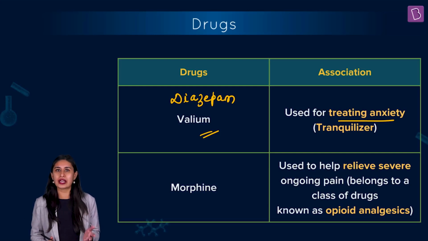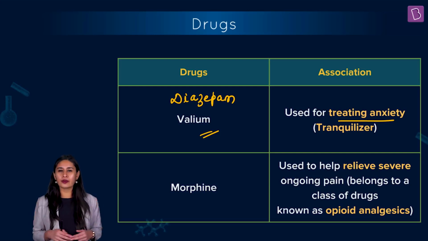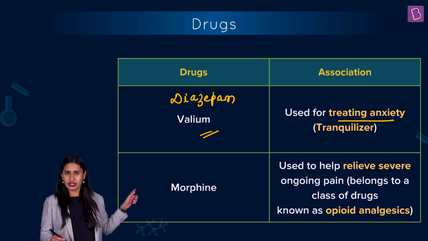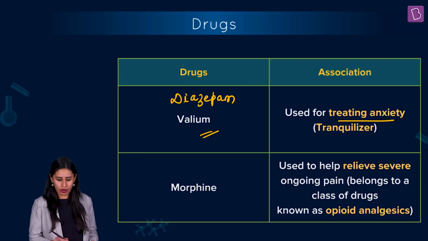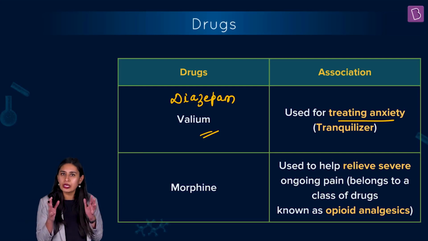And I'm sure you've seen people restlessly shaking their legs. Even this syndrome, called restless leg syndrome, can be treated with Valium. It is also used for people who suffer from seizures. So to them also Valium or diazepam can be given. Different uses are something you must know, right?